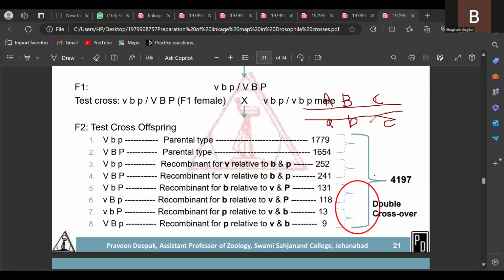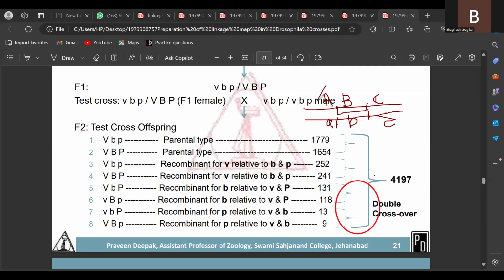If the crossing over takes place at this place, so the crossing over takes place with reference to 2 points. This is the first point, this is the second point.